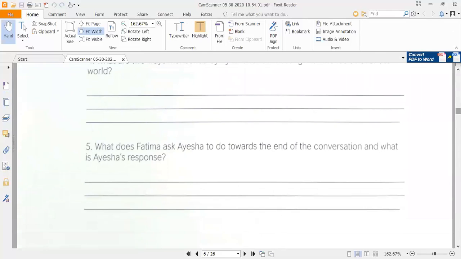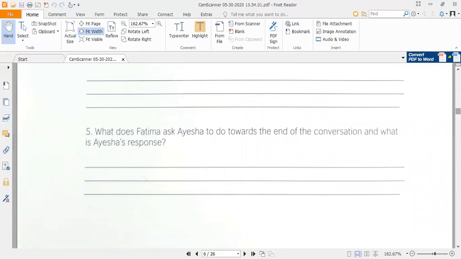So you have to write down the names of those two connections in order to answer these questions. And the last question is, what does Fatma ask Aisha to do towards the end of the conversation, and what is Aisha's response? You have to write down what Fatma actually asks Aisha to do for her, and what the response or reply of Aisha was. So you have to provide two answers within one question. Actually, there are two questions together, and you have to provide the answer to both of these questions here in these three lines.